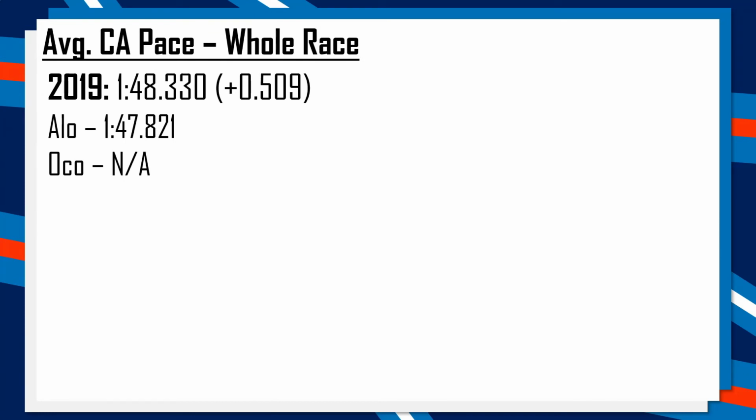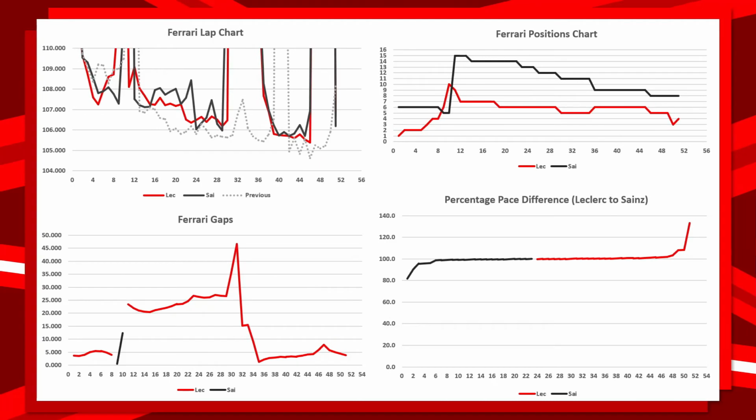Unfortunately, Ocon doesn't have an average competitive lap time, but Alonso was half a second faster than the 2019 pace of the Renault. Then from Alpine, we take a look at Ferrari. Now, at the request of some of the viewers, I've changed Carlos Sainz's colour to be black rather than a darker red, and Charles Leclerc has remained Ferrari red.